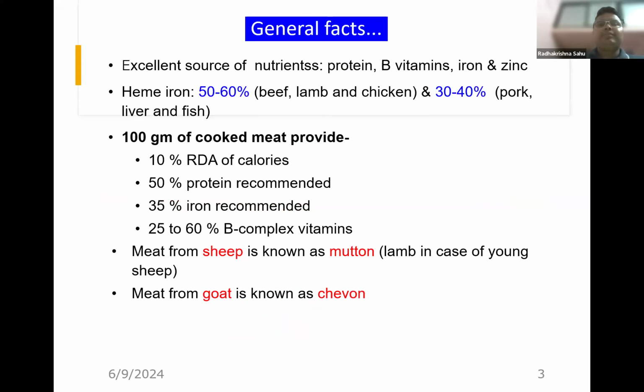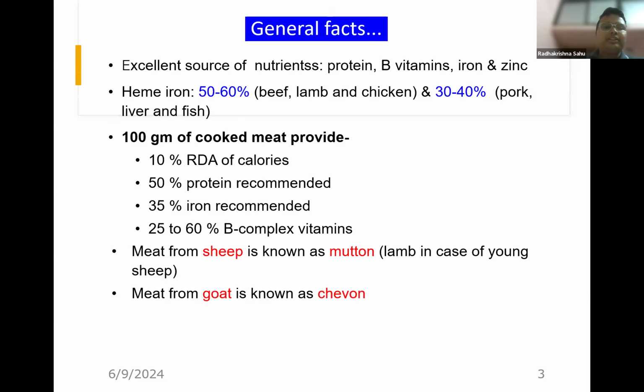So let's come to some basic nutritional properties of meat. As we all know, meat is a very good source of protein and B vitamins, and meat and other foods of animal origin are exclusive sources of vitamin B12. Apart from that, meat is a good source of iron and zinc also. Specifically, heme iron is 50 to 60% in case of beef, lamb, and chicken, and 30 to 40% in case of pork, liver, and fish. If you are consuming 100 grams of cooked meat, it provides 100% of the recommended dietary allowance of calories, 50% of protein, 35% of iron, and 25 to 60% of B complex vitamins.